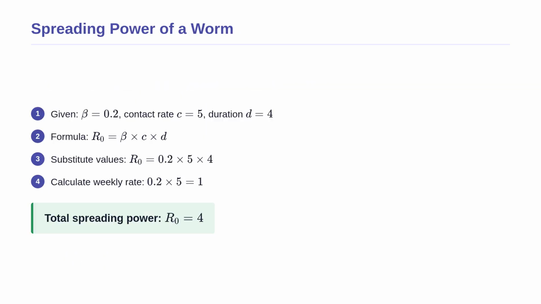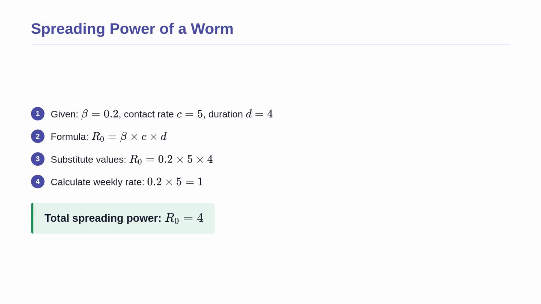Before we move on, let us see this formula in action with a concrete example. Suppose a dog is infected with a newly discovered strain of intestinal hookworm. We are given a transmission probability of 0.2, a contact rate of 5 susceptible dogs per week, and an infection duration of exactly 4 weeks. We need to find the basic reproductive number to understand the threat level.